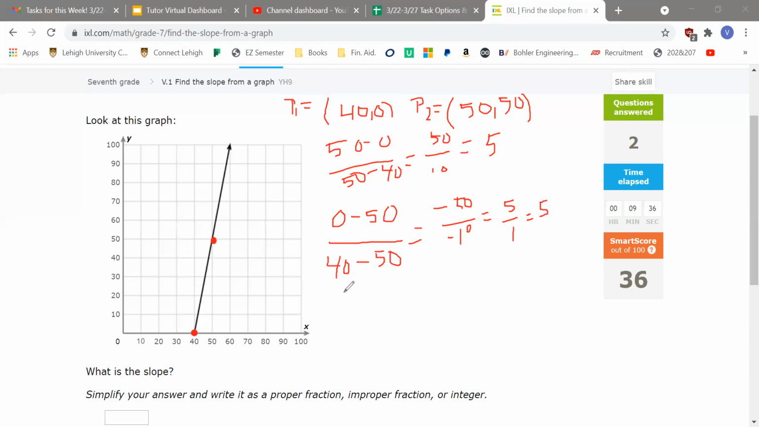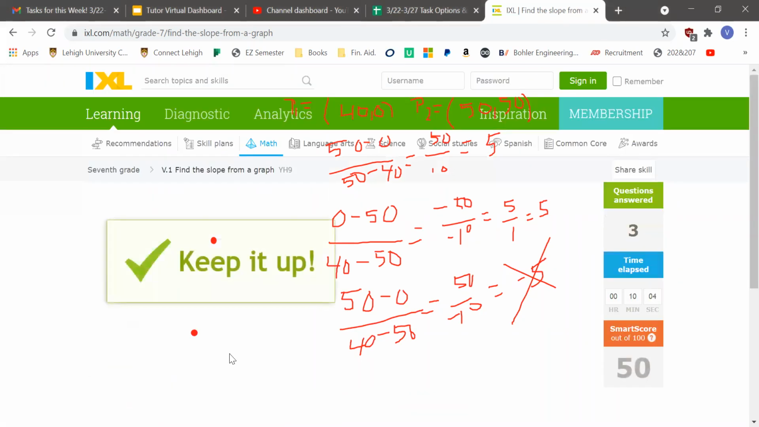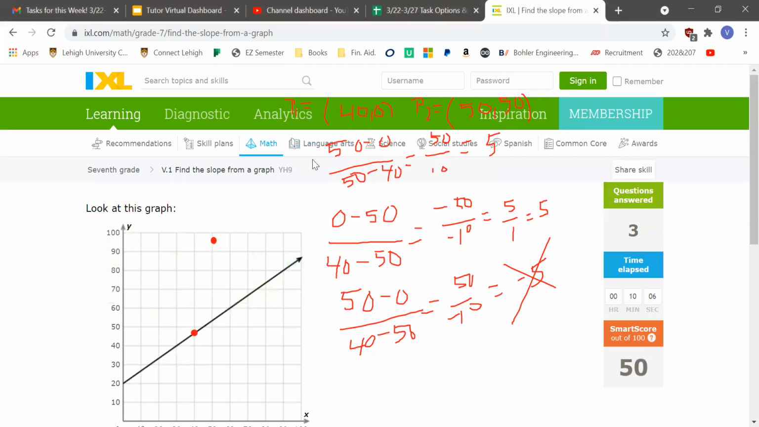And this will happen if you only switch one of them. So if we did 50 minus 0, but then we did 40 minus 50, our answer would be different. So that would equal 50 over negative 10, and then our answer would equal negative 5. As you can see, these two are the same, but this one's the wrong answer. So then our answer is 5. And that's it. That's how you find a slope from a graph.